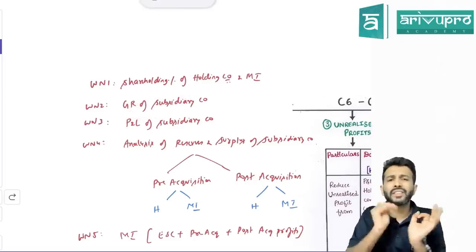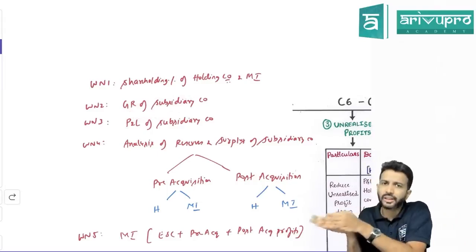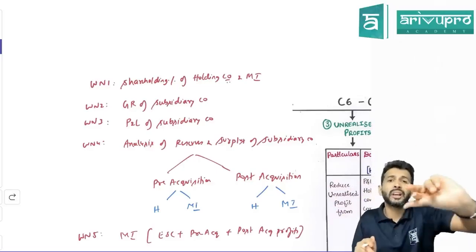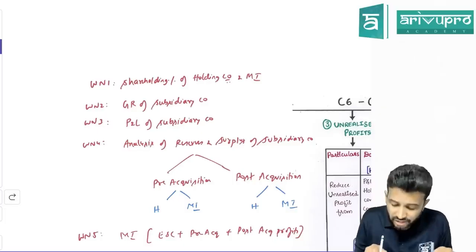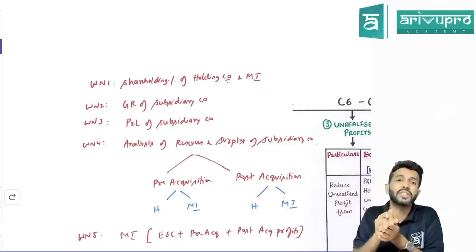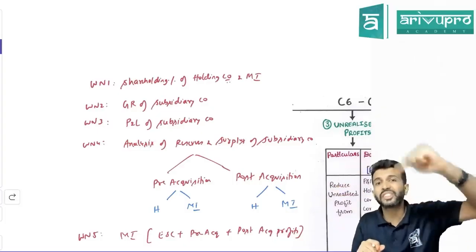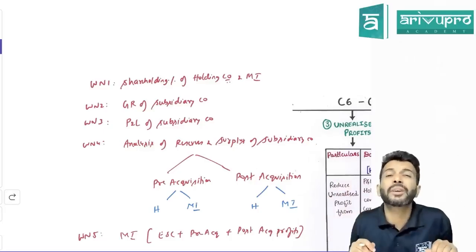Second step is to prepare the general reserve of the subsidiary company. Okay, if at all they give you general reserve of subsidiary company, prepare this working note. Next working note we used to prepare was P&L account of subsidiary company. Then fourth one is analysis of reserves and surplus of subsidiary company. So all the subsidiary company's reserves and surplus. Sir, where do you show reserves and surplus in balance sheet? Under shareholders funds. So all the reserves and surplus of subsidiary company should be allocated among the shareholders.